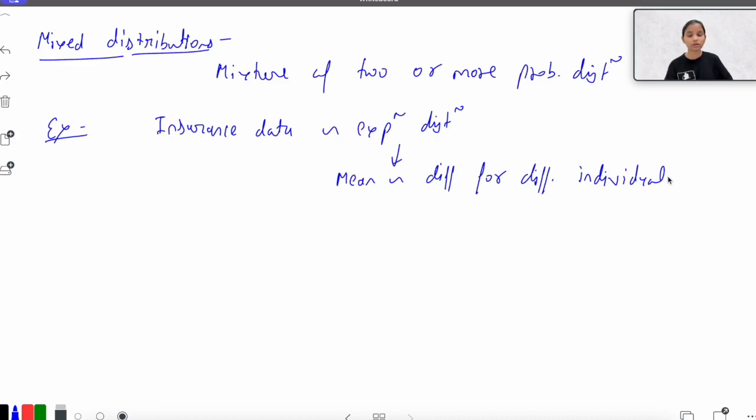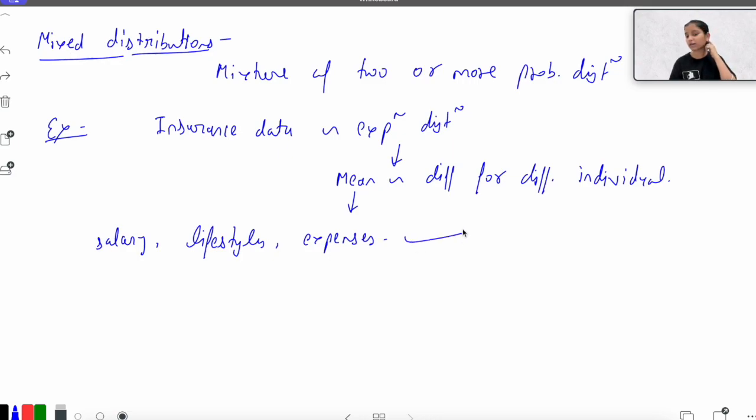How? Because insurance data is for a particular individual. When taking insurance, it varies from individual to individual, because it depends on an individual's salary, his or her lifestyle, and expenses. Depending on certain characteristics, the mean for each and every individual would vary.